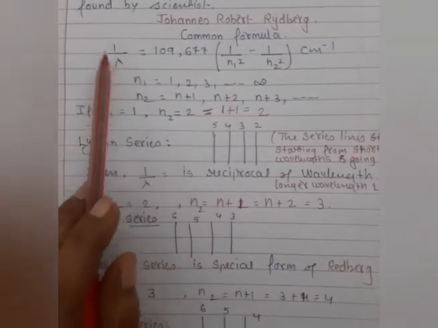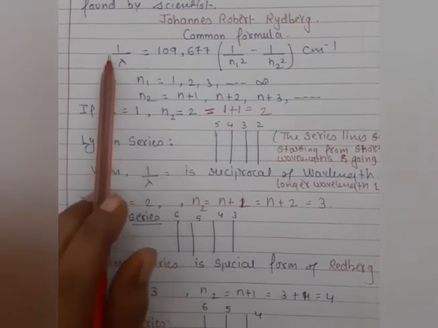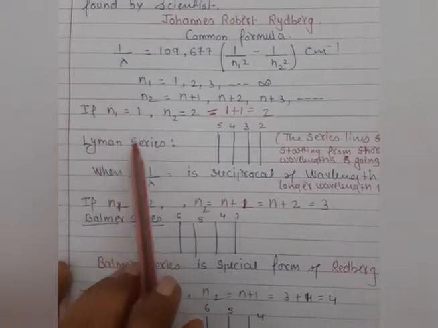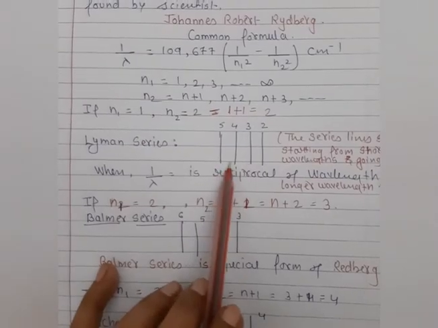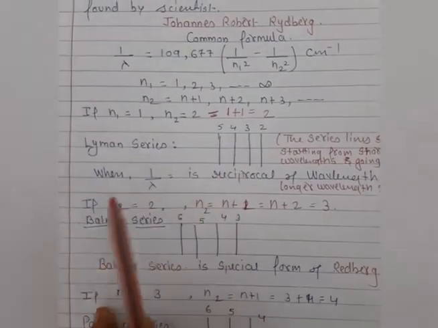When we calculate this value, we get the reciprocal of length, and this reciprocal of length is denoted by the wavelength of the spectrum of atoms.